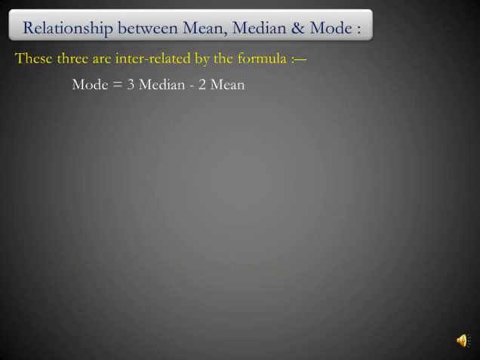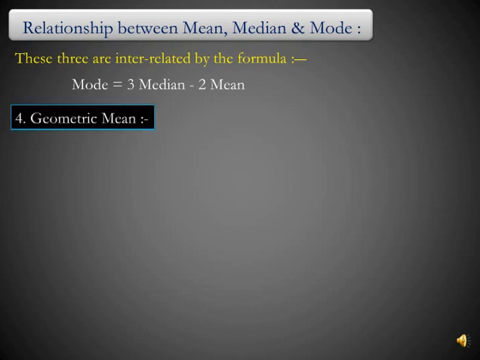Also we have a relationship between mean, median and mode. These three are interrelated by the formula mode is equal to 3 median minus 2 mean. So whenever in exams you are being given two variables, you can easily calculate the third one by using this formula. Remember this formula, mode is equal to 3 median minus 2 mean.